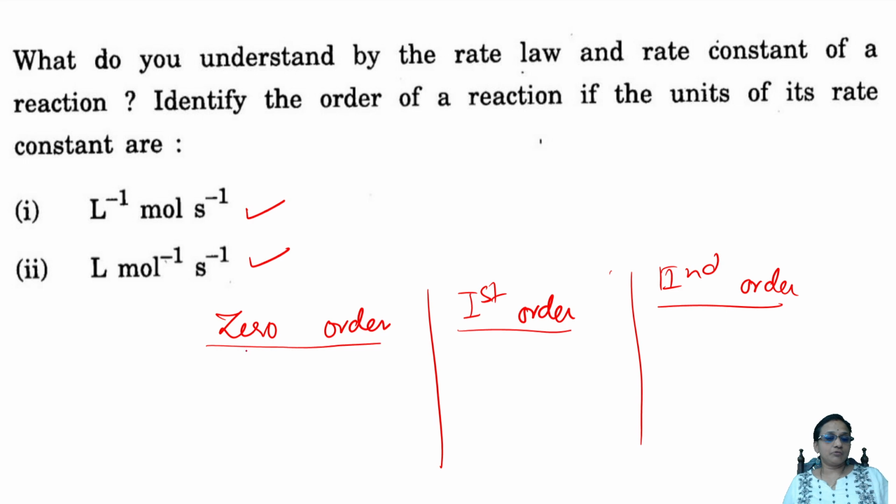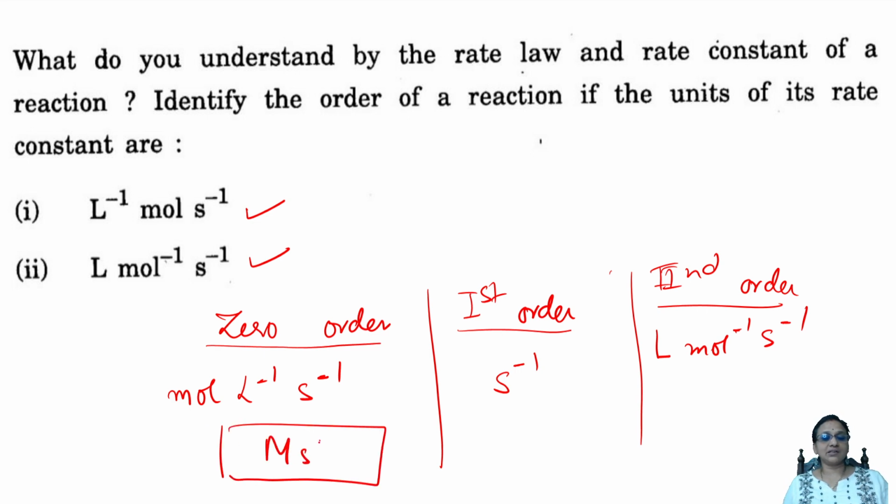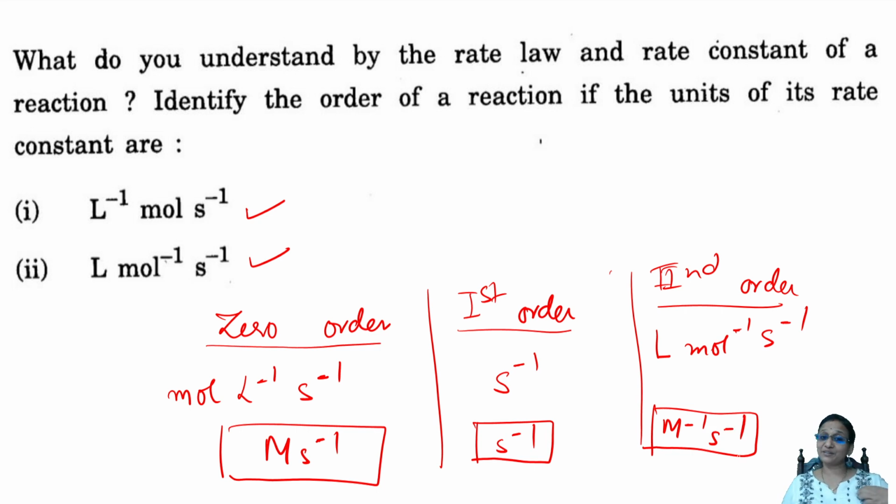Remember the units. For zero order, it is mole liter inverse, second inverse. For first order, it is only second inverse, time inverse. For second order, it is nothing but liter mole inverse, second inverse. That's all. Remember the question.